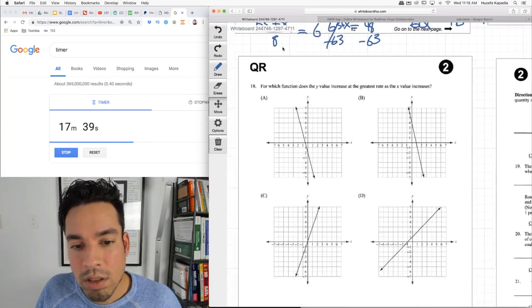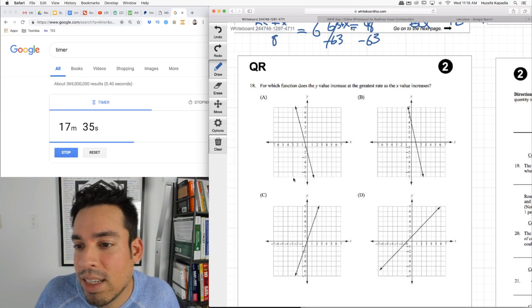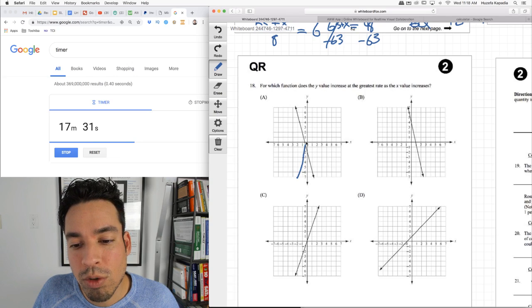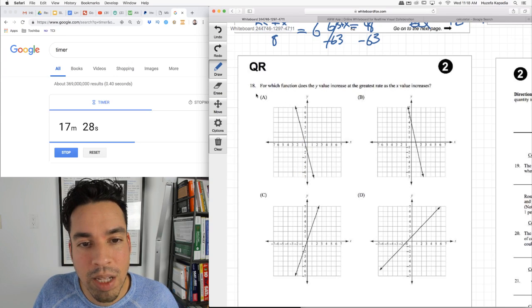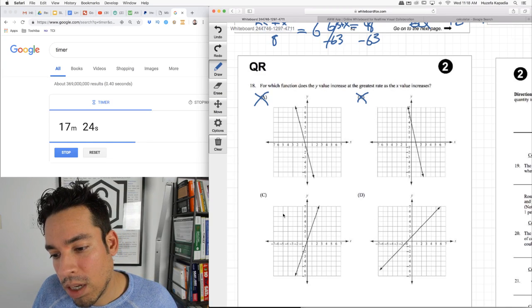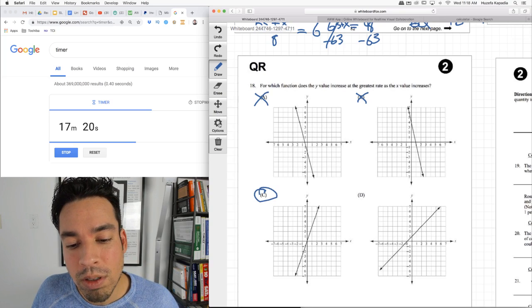Okay, next. 18, for which function does the value of y increase at the greatest rate as x increases? Meaning, if they're both going in the same direction at the greatest rate, we're talking about the greatest positive slope. That's what we're looking for. This is a negative slope. This is a negative slope. This is a positive slope. This is a positive slope. Which one increases at a greater rate? Meaning, which one is steeper? And we're going with C.